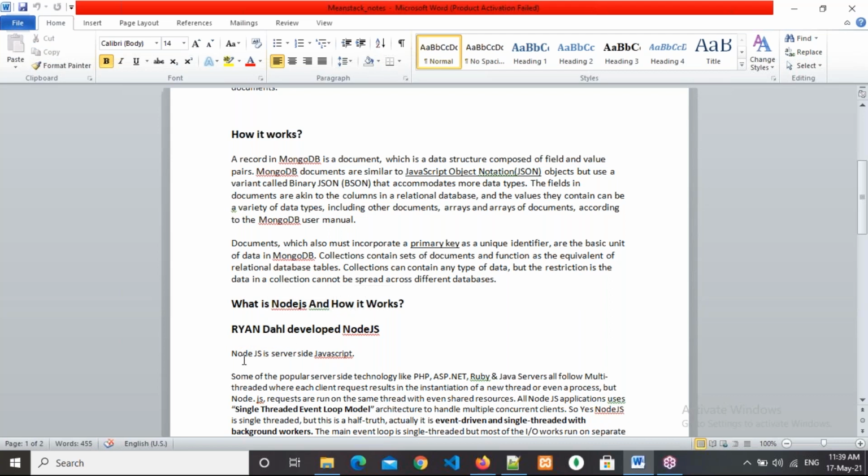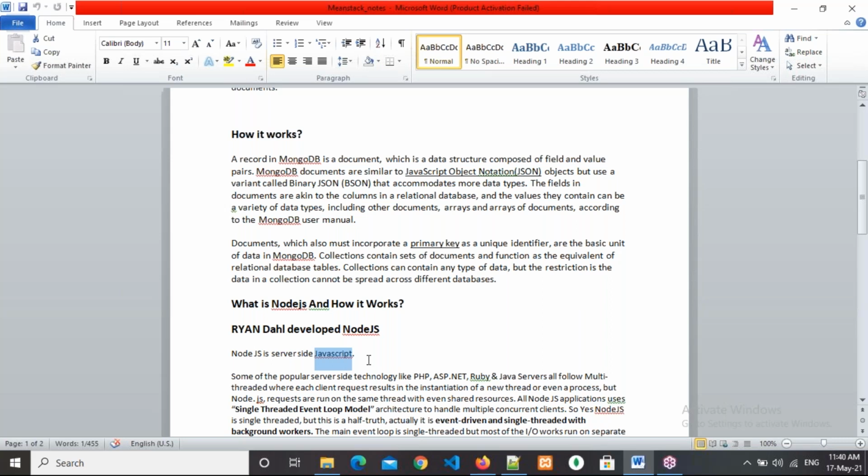What is Node.js? Very simple thing. Node.js is nothing but server-side JavaScript. Everybody thinks Node.js is a framework, or that it is a separate language. No, Node.js is not a separate language, and it is not a separate framework. Node.js is pure server-side JavaScript. To understand server-side JavaScript, we should know a little bit about JavaScript also.